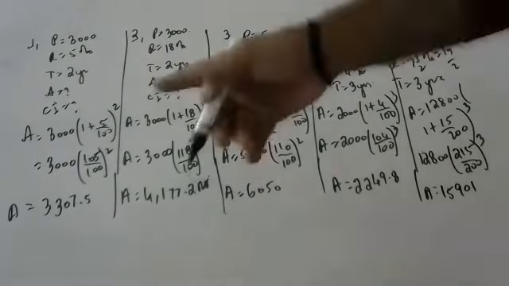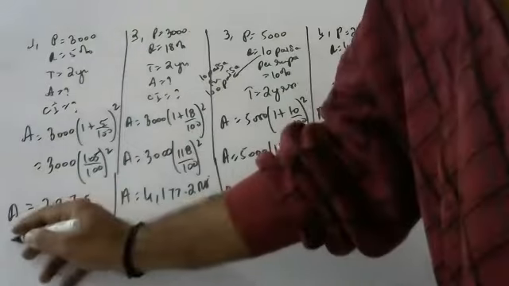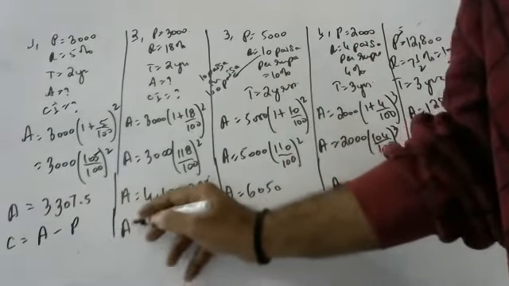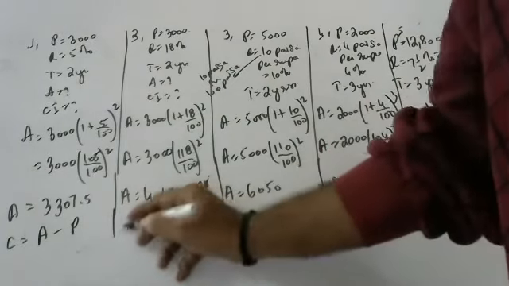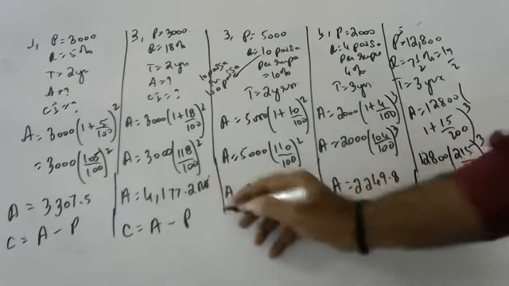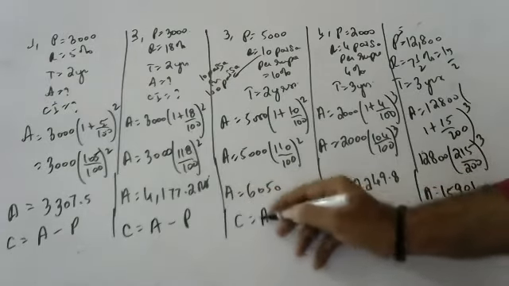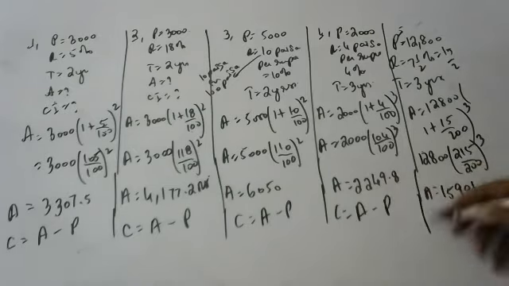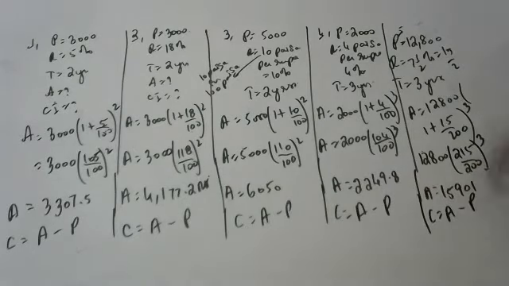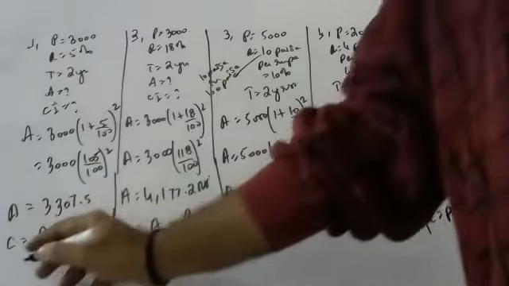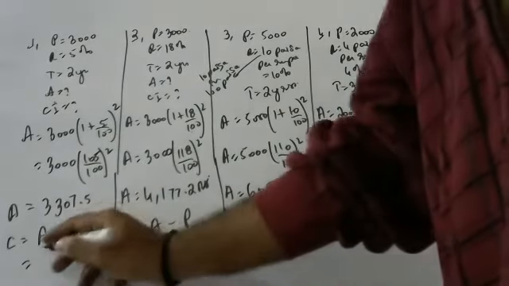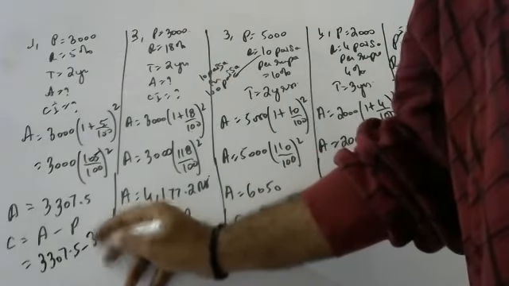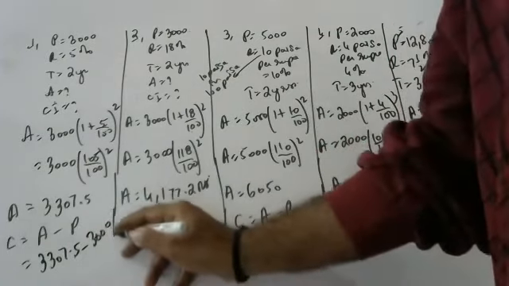Hansika, in all the cases, tell me compound interest. How to find out? Compound interest formula. Amount minus principal. Hansika, you are not saying. Amount minus principal. Tell here what you have to substitute. Amount is equal to 3307.5 minus 3000.